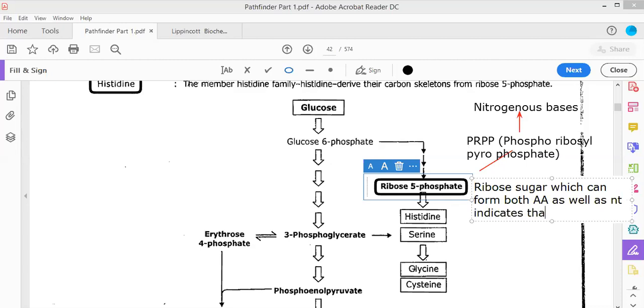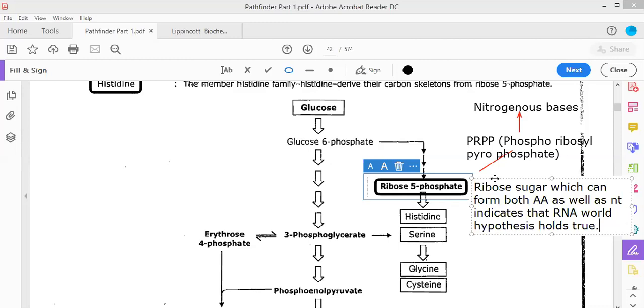This indicates that the RNA world hypothesis holds true. It is this RNA world hypothesis that holds true, so you must remember this thing. This is a very classical example of the RNA world hypothesis.